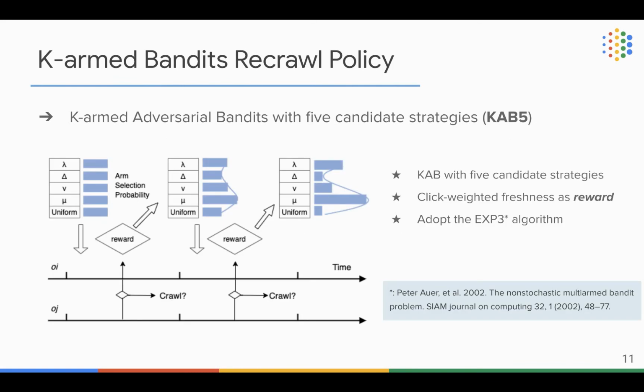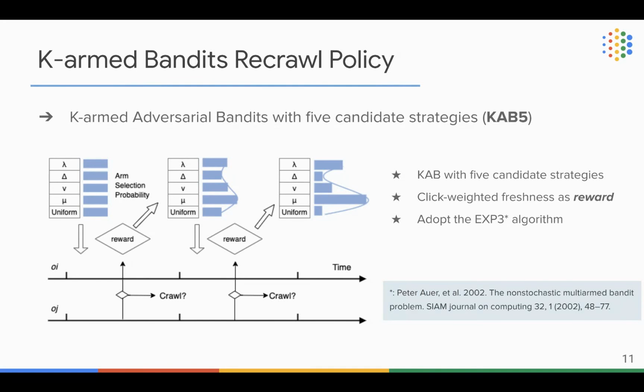Here is a simple illustration of our proposed K-armed adversary bandits with 5 candidate strategies. These 5 strategies include lambda crawl, change-weighted recrawling strategy, impression-weighted crawling strategy, click-weighted strategy, and then uniform strategy.